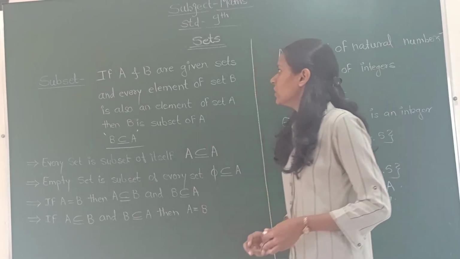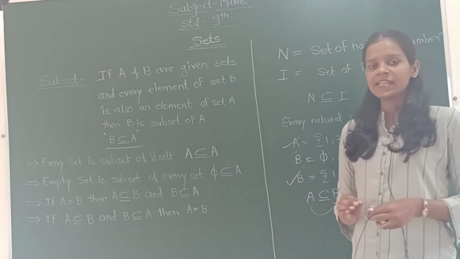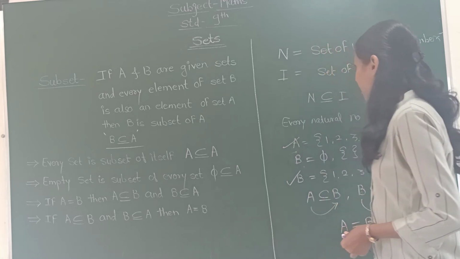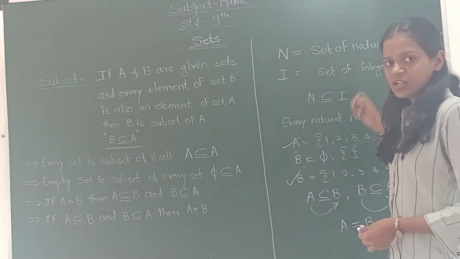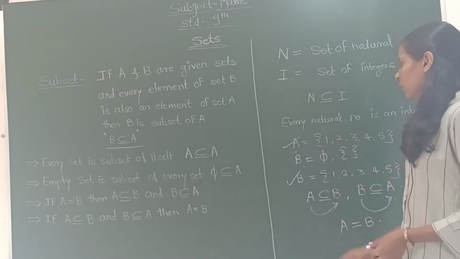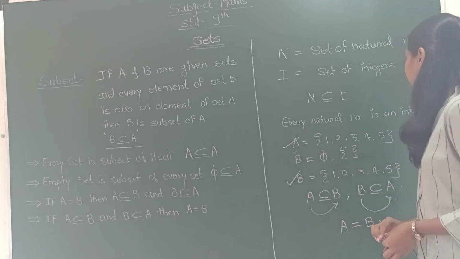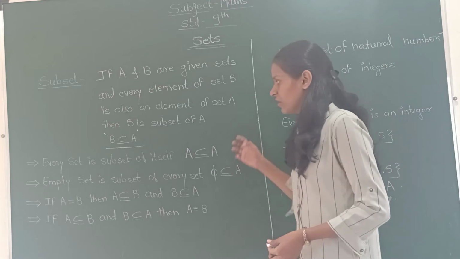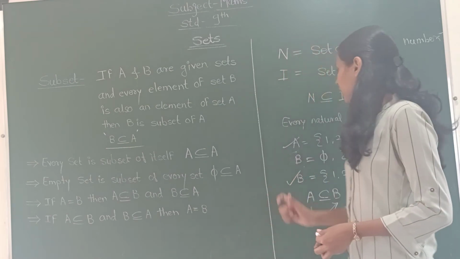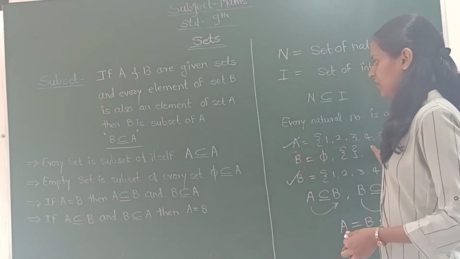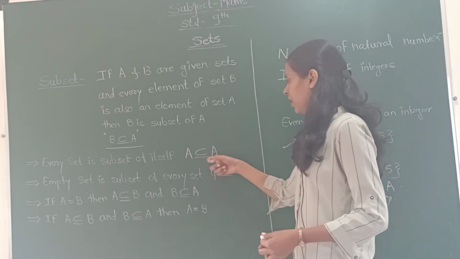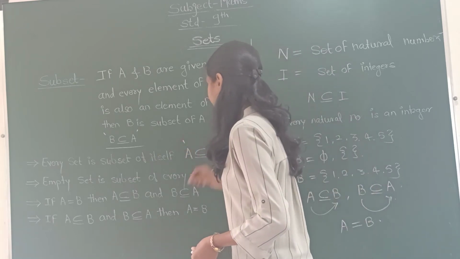See, if A and B are two given sets and every element of set B is in set A, then B is called a subset of A. Here we have seen the example. N is the set of natural numbers and I is the set of integers. N is a subset of integers because every natural number is an integer. After that, we have seen the 4 properties of subset. What are they? Every set is a subset of itself. If set A is equal to 1, 2, 3, 4, 5, natural numbers from 1 to 5, then A is a subset of itself. We can write it symbolically like this.